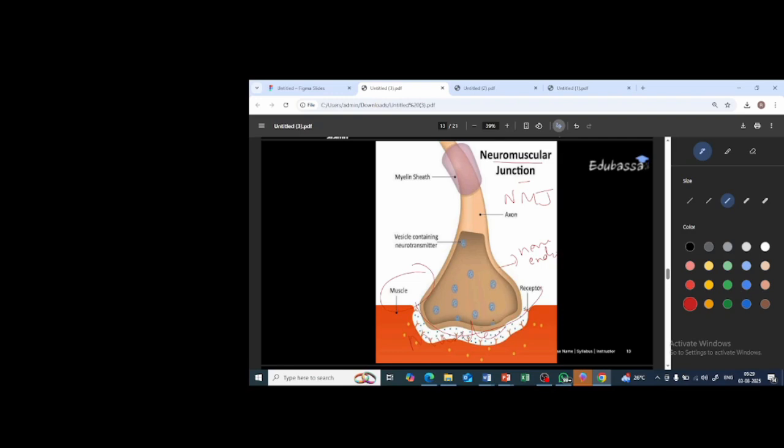When it comes in contact with the muscle, this point of contact is called the NMJ, or neuromuscular junction. If this is the neuron, this is the nerve ending part of it. When this nerve ending gets in contact with the muscle, this point of contact is called the neuromuscular junction, or simply NMJ. I hope it is clear.